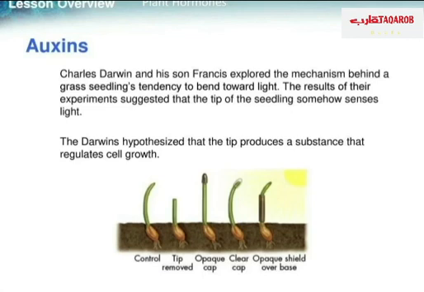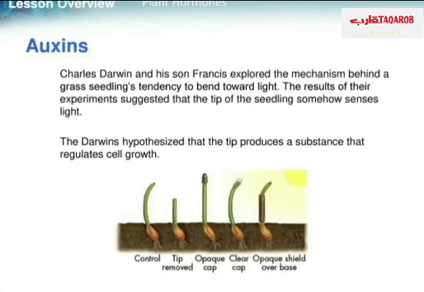Let's start with the first hormone, which is called auxins. According to Charles Darwin and his son Francis, they conducted an experiment on 5 plants. The first one is the control. The second one on the left has the tip removed. The third one has an opaque cap: they covered the tip with opaque material. The fourth one they covered with a clear cap, and the last one has an opaque shield over the base.